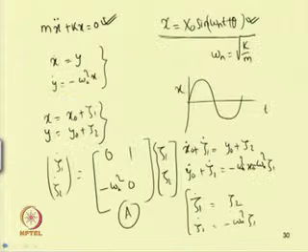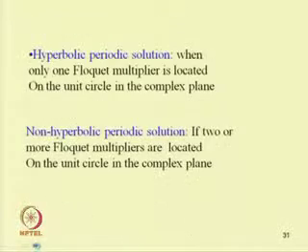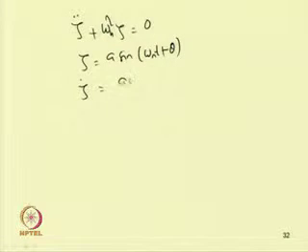This equation can also be written in second order form, if somebody wants: zeta double dot plus omega n square zeta equal to 0. So zeta equal to a sin(omega n t plus theta) and zeta dot equal to a omega n cos(omega n t plus theta).